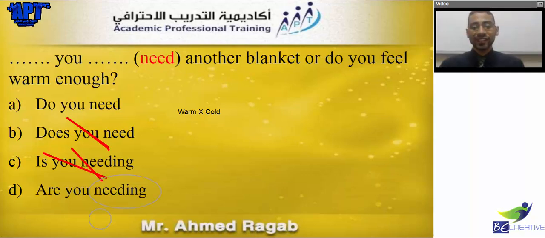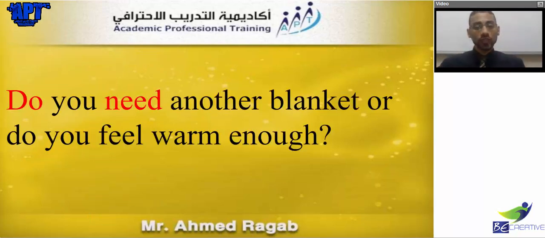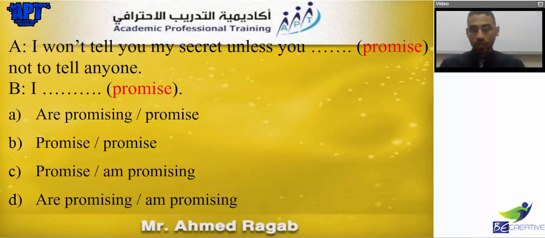Very nice. We talked about need before. We said that it's one of the verbs we don't put in the continuous. Need, want, all of this set of verbs that we've talked about before in the present simple, I don't put them in the present continuous. They always come in the present simple. So it will be: do you need another blanket, or do you feel warm enough? So next.